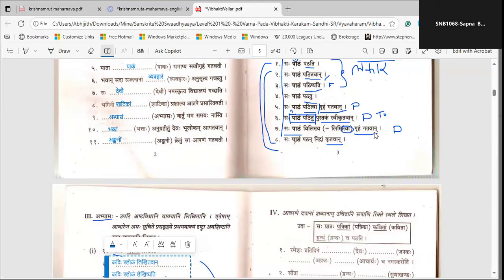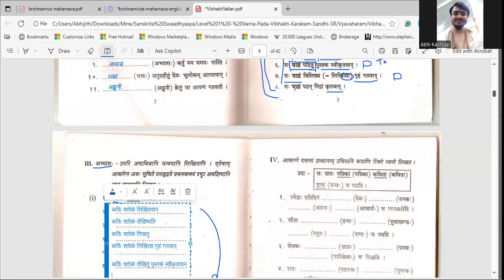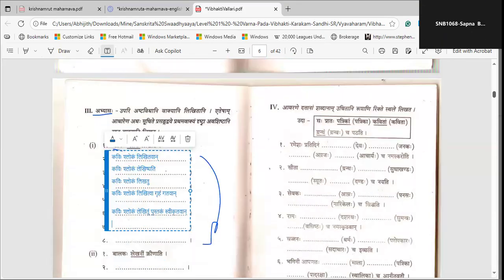We'll have to take something else for that. They have taken lekhana, we can take pathana. We can take vichintya. Kavihi shlokam vichintya.